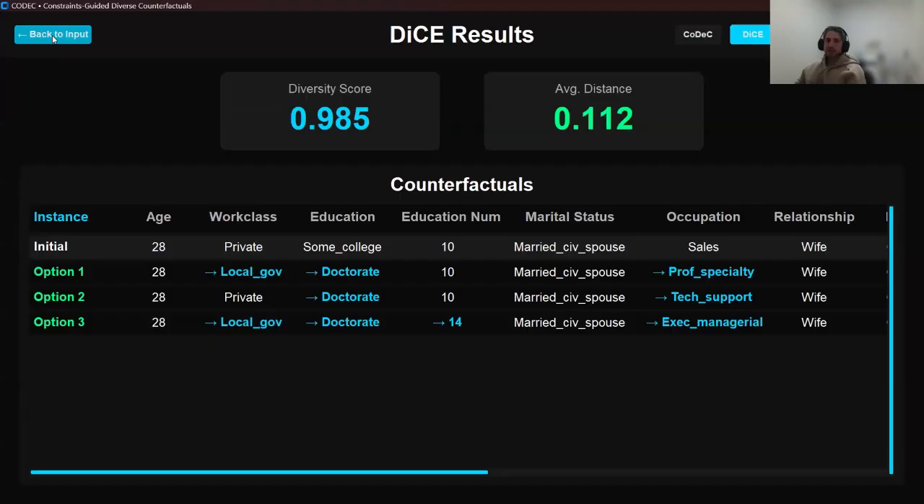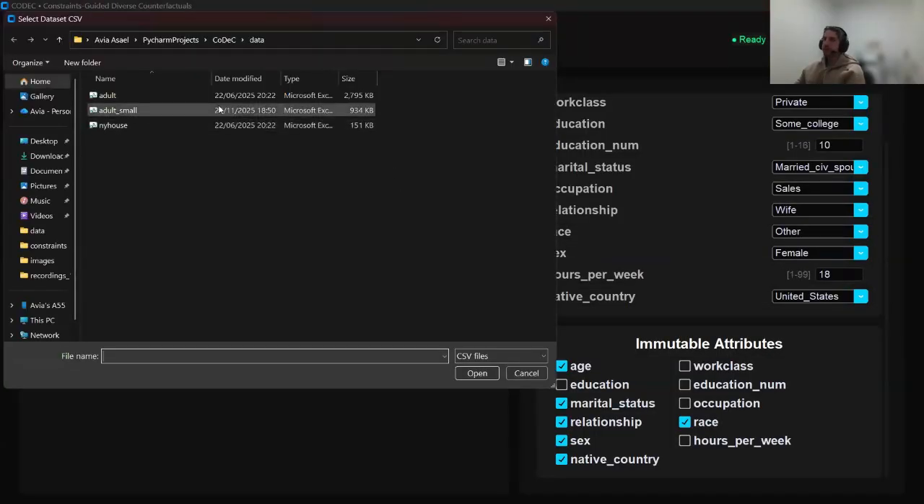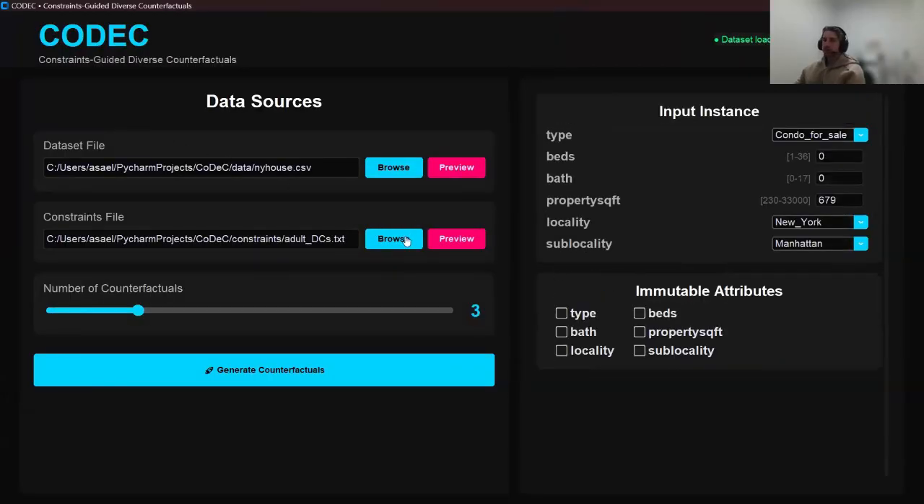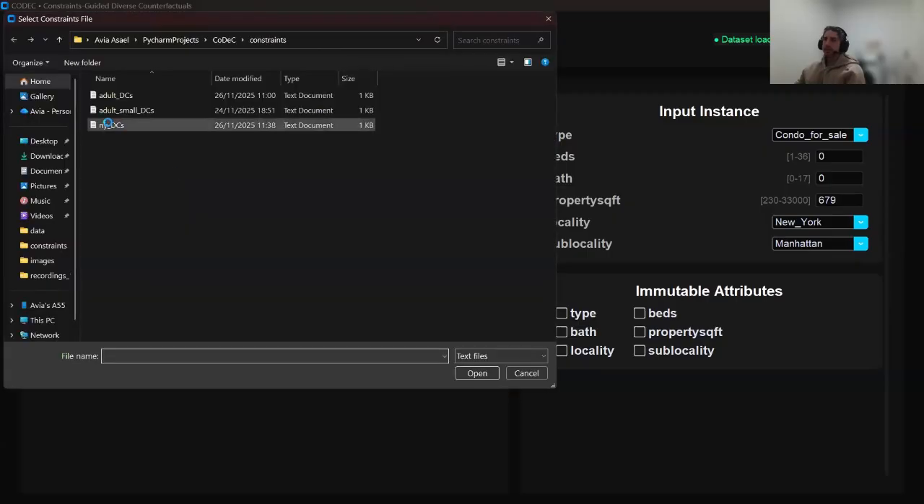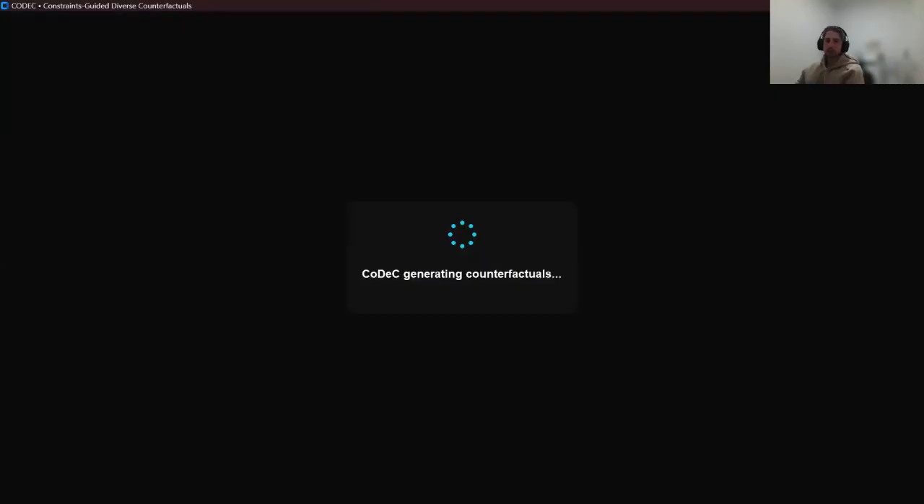Now I'll demonstrate a different scenario using the New York housing dataset. The task is to predict whether a property exceeds $1 million in value. For input instance, I would choose a real example from the dataset, a condo with 1 bedroom and 1 bathroom in Manhattan with 679 square feet, predicted to be valued under $1 million. House type, locality, and its sublocality will be immutable in this case and will generate three counterfactuals again.